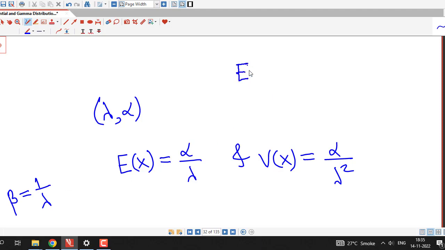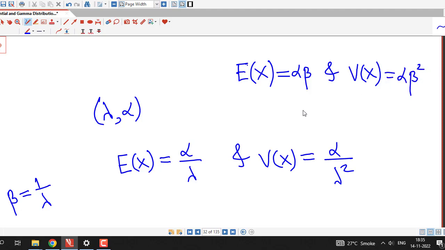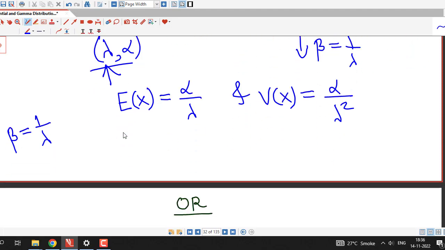If we are using the alpha beta parameter form, which we just used, then the expected value of x is alpha into beta and the variance of x is alpha into beta square. So here we are simply replacing beta by 1 over lambda. So that is your choice, whether you want to use the alpha beta parameter form or the lambda alpha parameter form. I have done this same question using the lambda alpha parameter form also, and I get the same PDF.